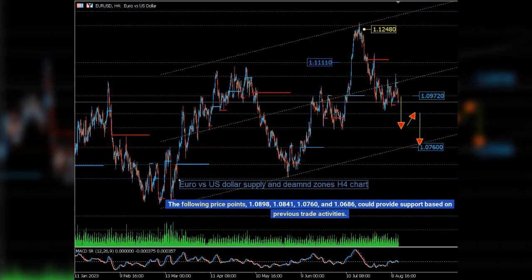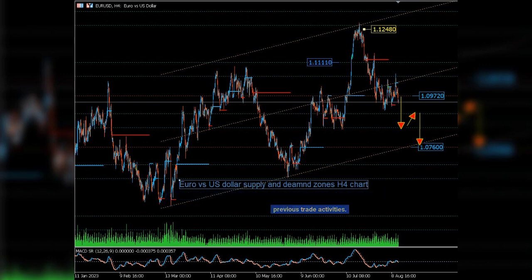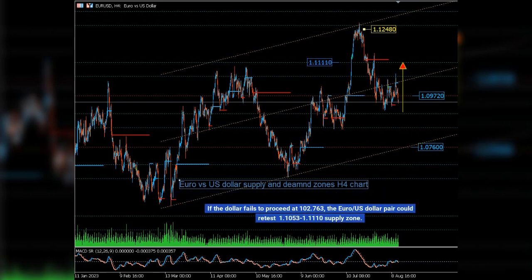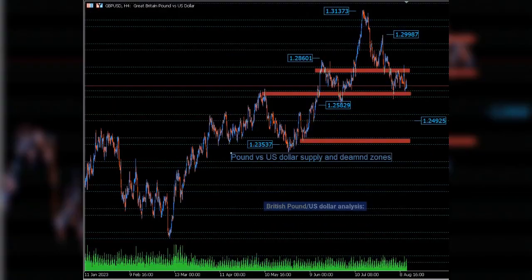The following price points, 1.0898, 1.0841, 1.0760, and 1.0686, could provide support based on previous trade activities. If the dollar fails to proceed at 102.763, the euro-US dollar pair could retest 1.1053–1.1110 supply zone.